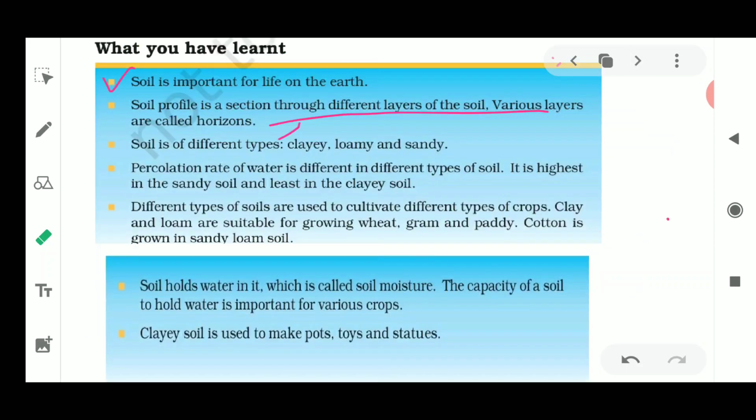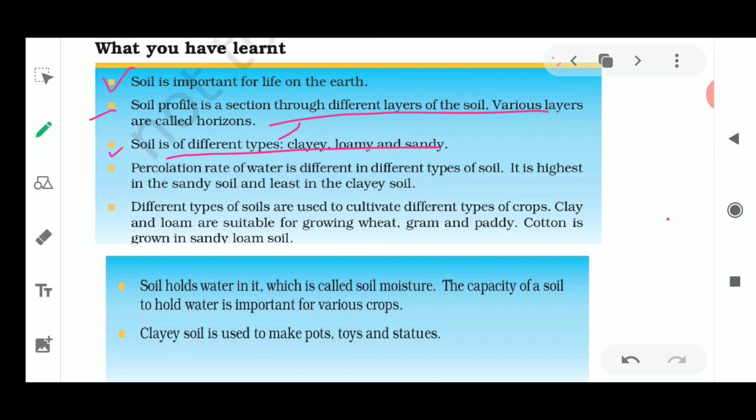Next, soil consists of different types. Yes, it is of different types: clay soil, loamy soil, and sandy soil. These three types of soil we have already seen: clay soil has very small particles that cling together, and loamy soil has middle-sized particles, not very large, not very small.